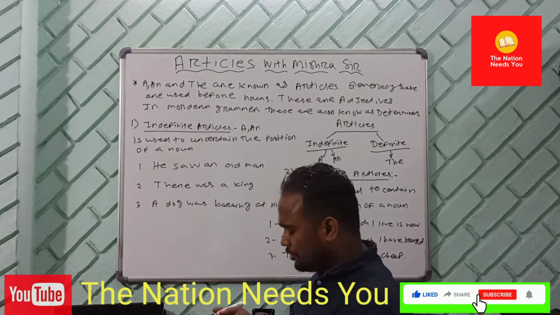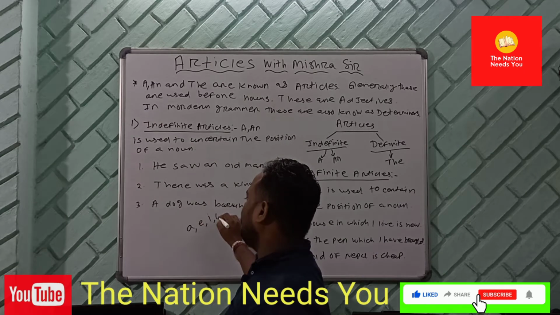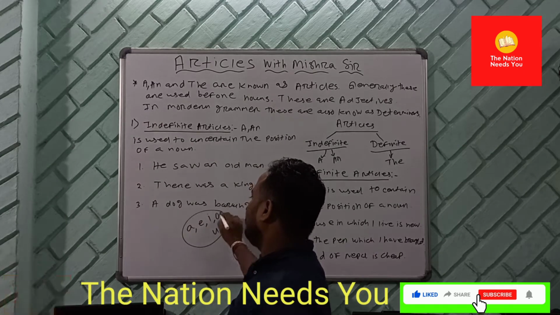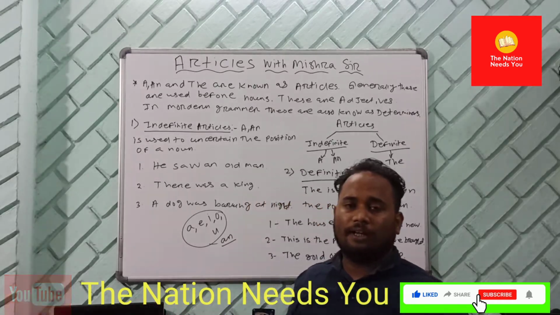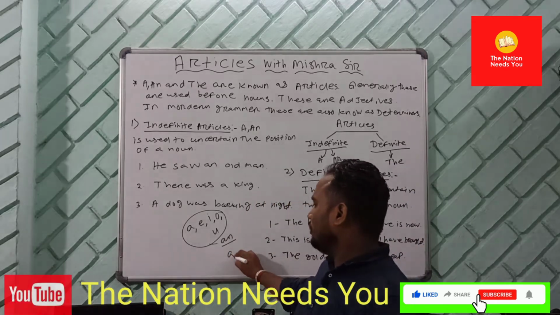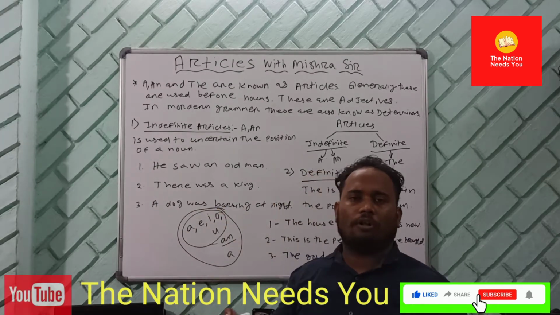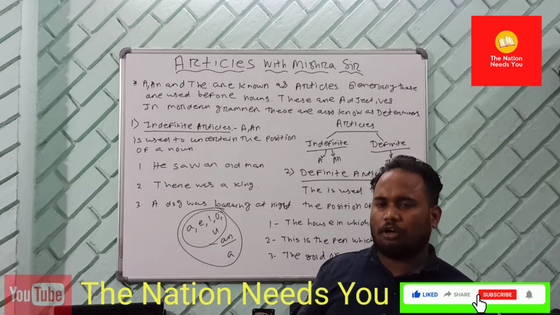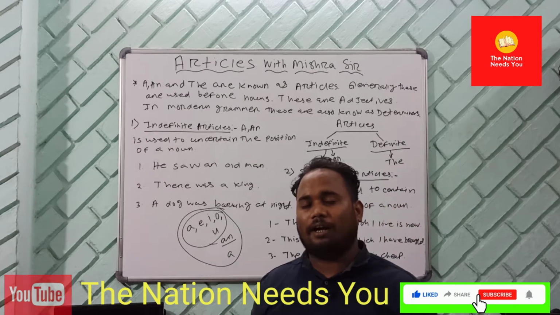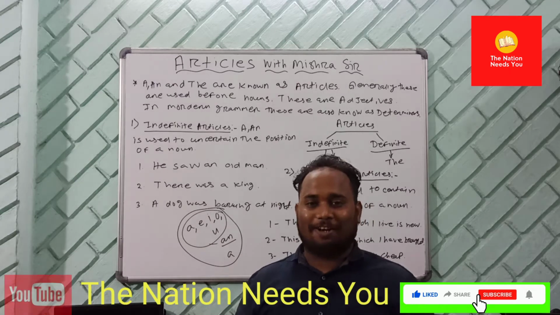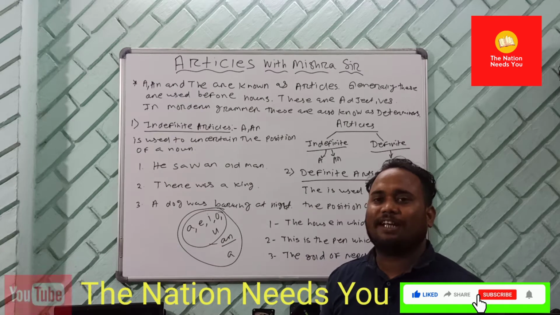Normally in our school level we learn if there is a, e, i, o, u, then before the noun you are going to put an, and the remaining you are going to put a. So this theory is not going to work all the time. We must learn some more few things. I must not say few things, a lot of things about article. So let's begin.